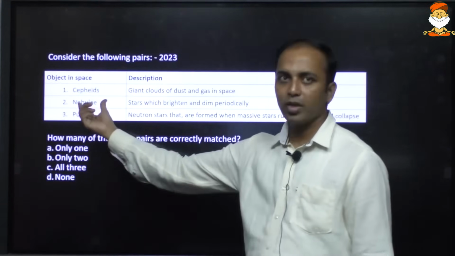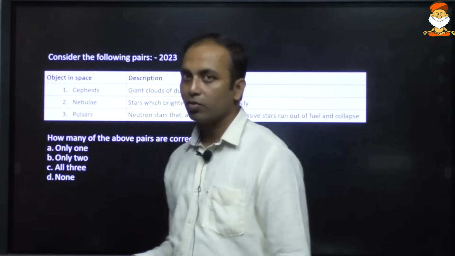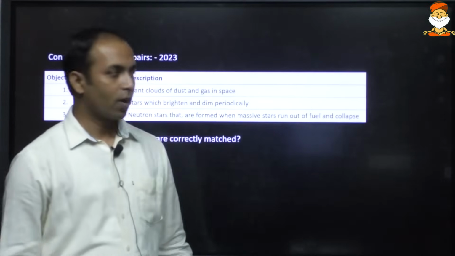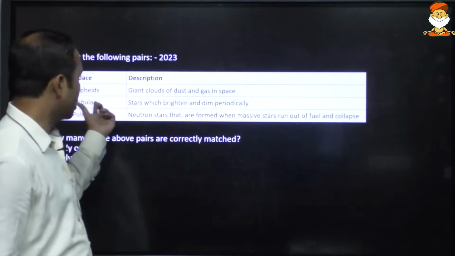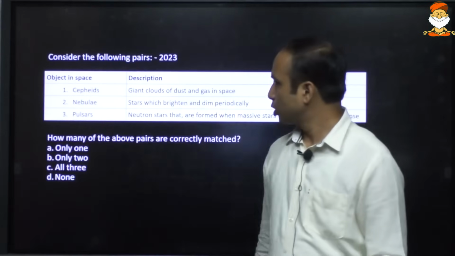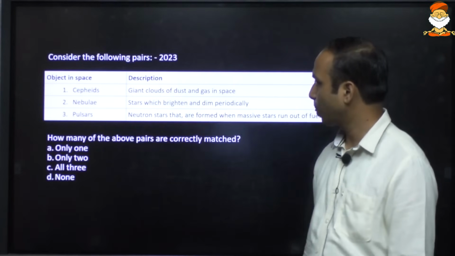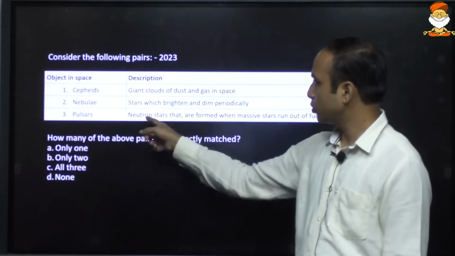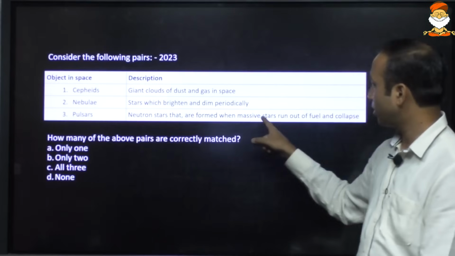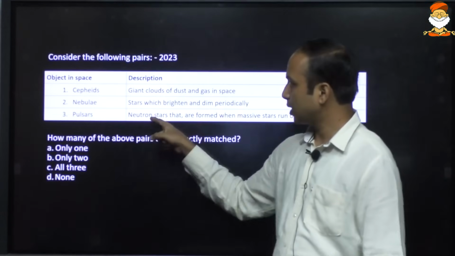And nebulae, when we study any concept related to the solar system or Big Bang theory, nebulae are there. So a nebula is nothing but a giant cloud of dust and gas in space, isn't it? And a pulsar is what? It is a neutron star that is formed when a massive star runs out of fuel and collapses. So statement 3 is correctly matched.